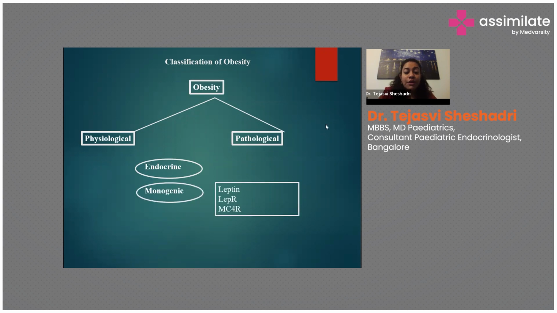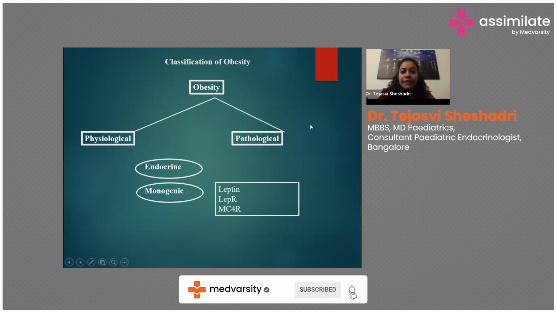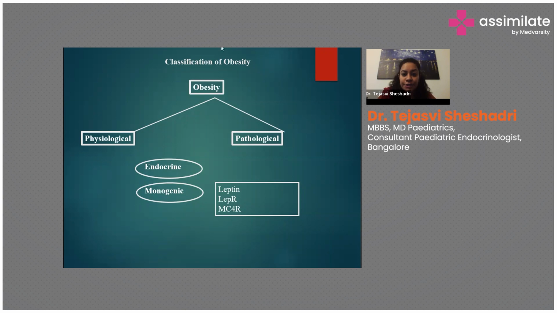Coming to monogenic or genetic causes, these generally present with early onset obesity during infancy or early childhood, and this obesity is associated with hyperphagia. By hyperphagia, I mean increased hunger, increased need for food. There is also food hunting. They go to the kitchen, they hunt for food. They give this classical history of going to the fridge, looking for stuff. So this is a classic of monogenic obesity. It can be a leptin deficiency, leptin receptor defect, or MC4R gene defect.